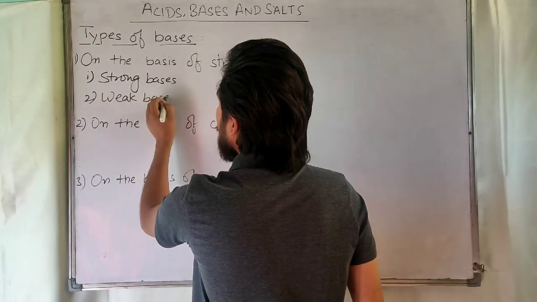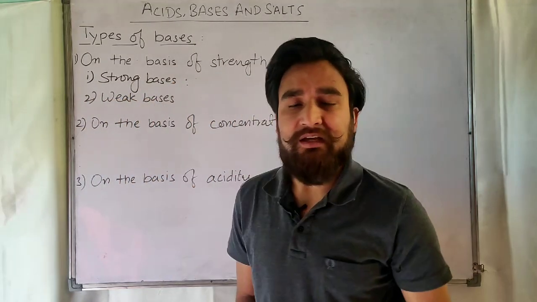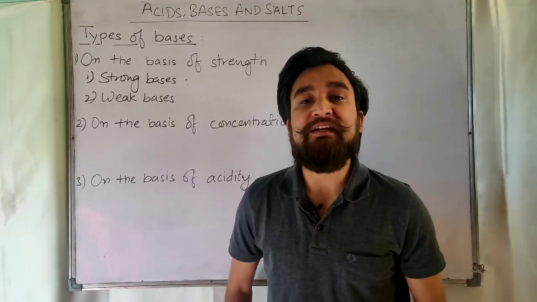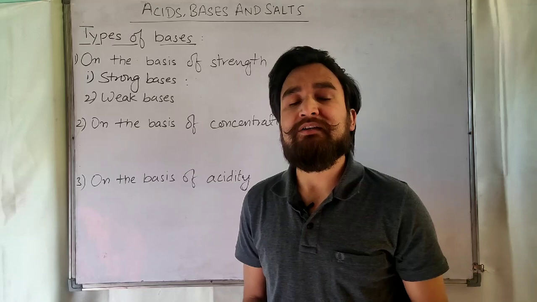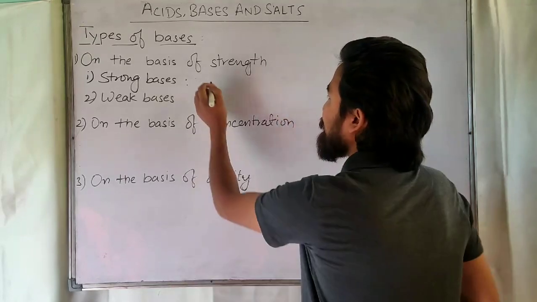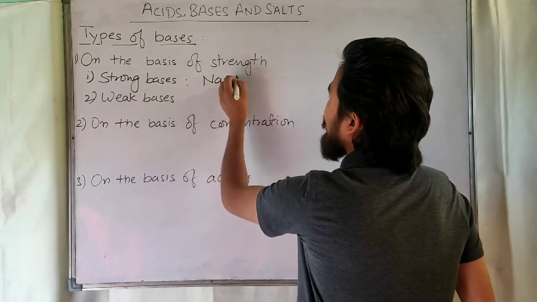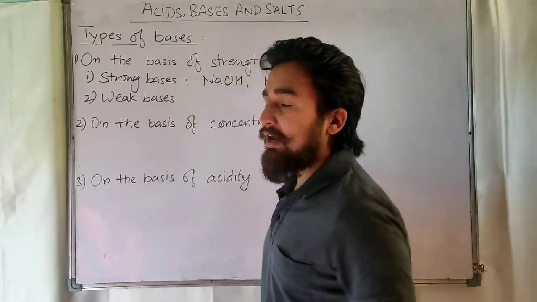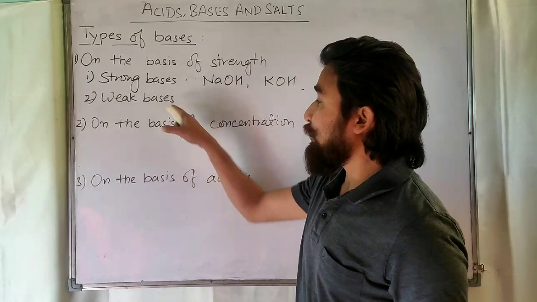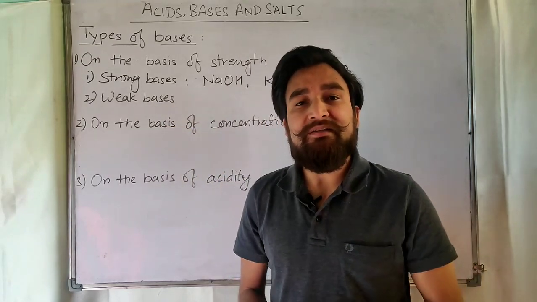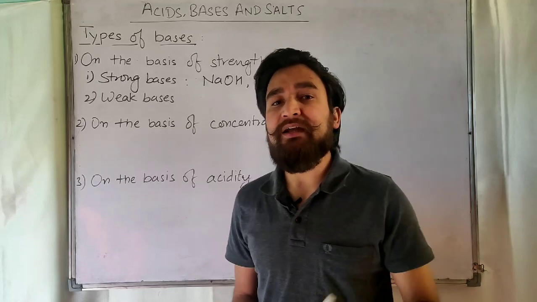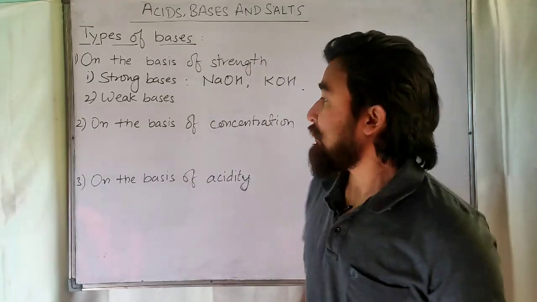So let's see what are strong bases. The bases which dissociate almost completely in their aqueous solution are known as strong bases. For example, NaOH, that is sodium hydroxide, potassium hydroxide, these are strong bases. What are weak bases? The bases which dissociate partially or incompletely in their aqueous solution are known as weak bases.